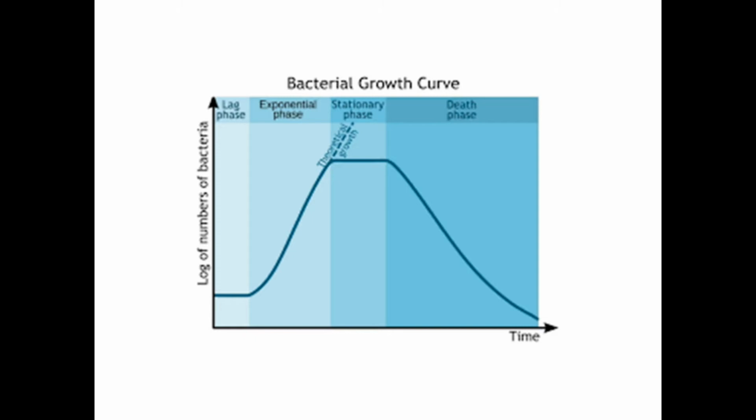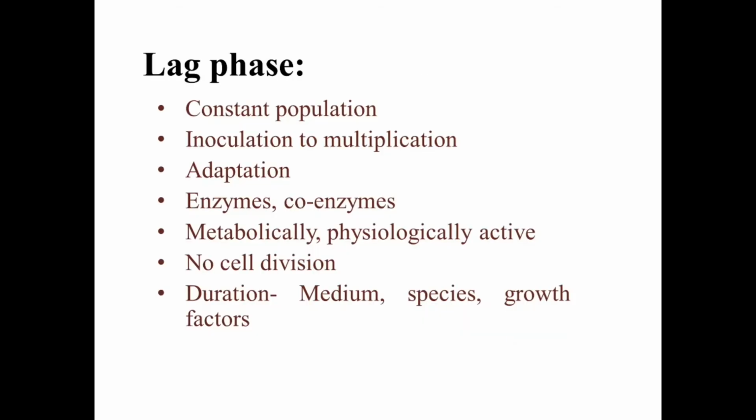We'll discuss all these phases of the bacterial growth curve one by one. First of all, we discuss the lag phase. During the lag phase, the number of bacterial cells remains constant. That means during the entire lag phase the bacterial population remains constant, and its duration is from the time of inoculation of the bacterial sample into the culture medium up to the initiation of the multiplication process.